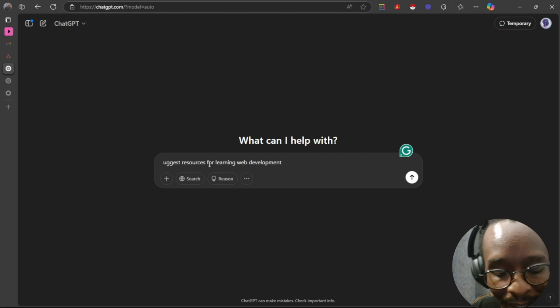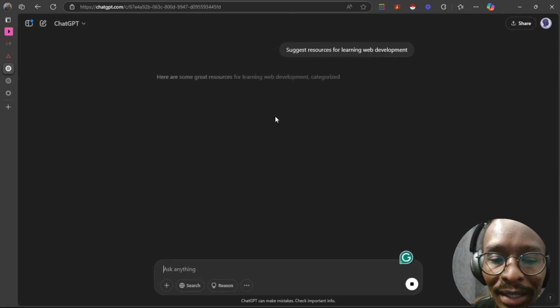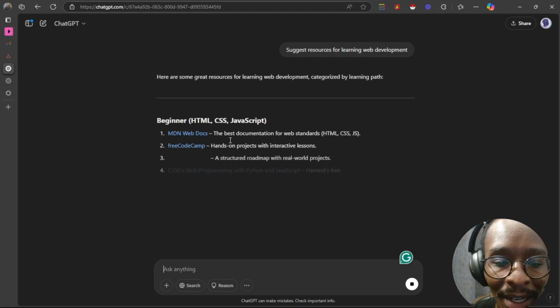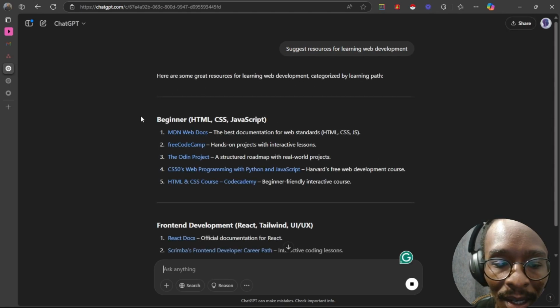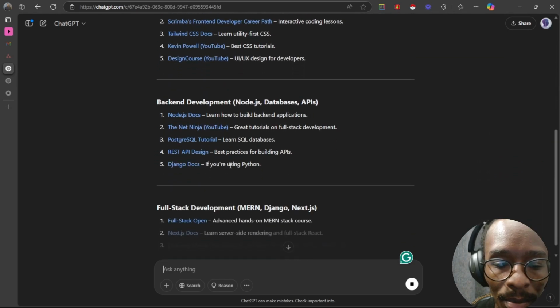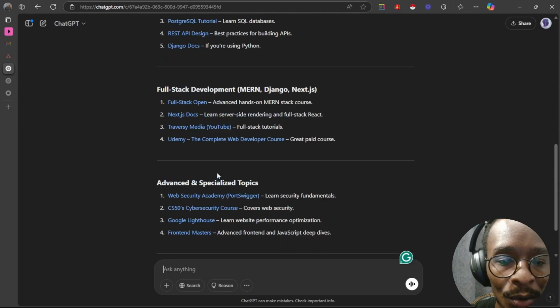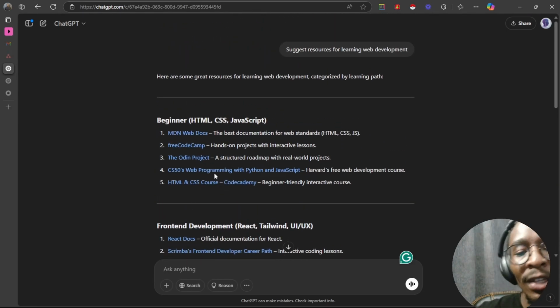So here I'm going to ask it, "suggest learning resources for web development." Paste that there, and here are some learning resources for web development. We have beginner, front end, back end, then full stack, and then advanced. You can compare these two. These are two people who wanted to learn web development, but you can compare the answers.